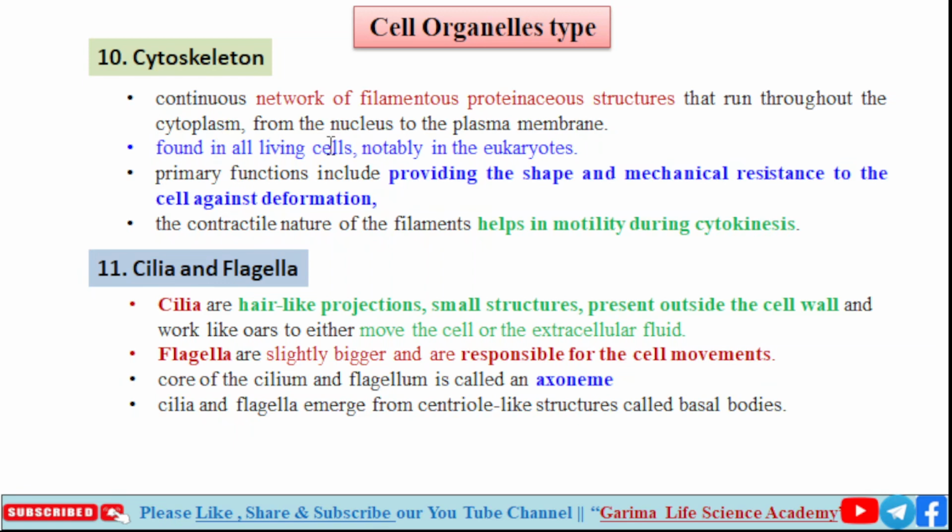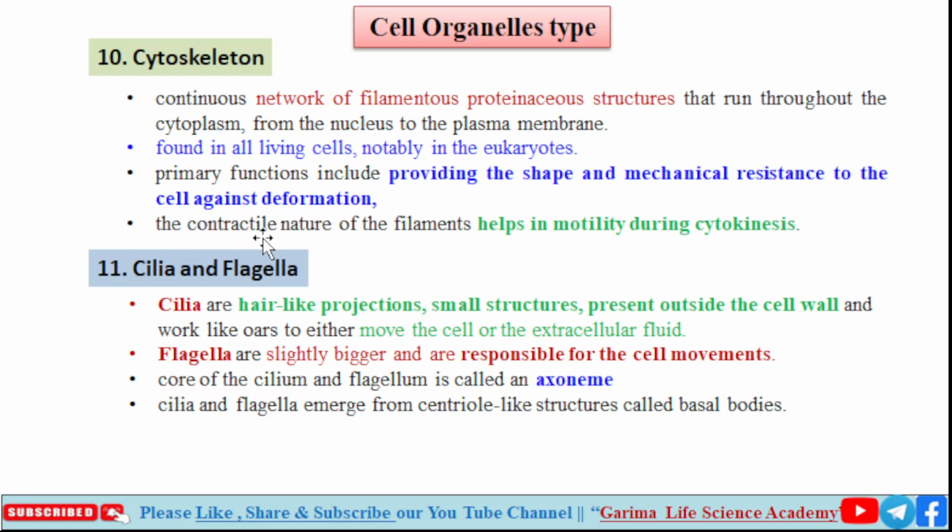It is found in all living cells, but notably in eukaryotic cells. Its primary functions include providing shape and mechanical resistance to the cell against deformation or any external damage.